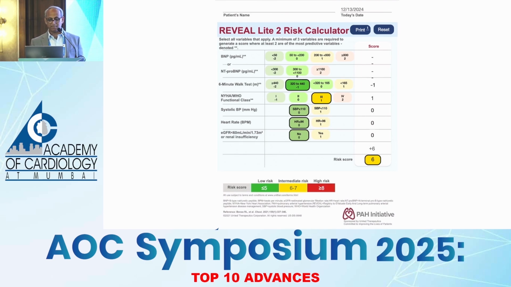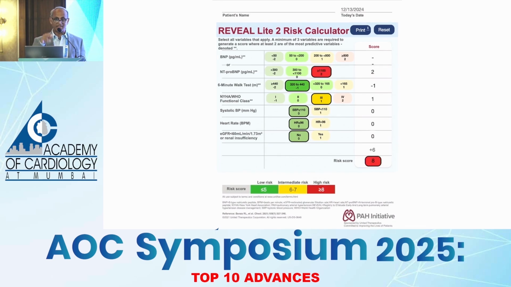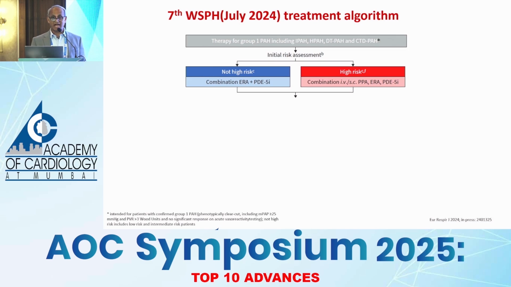We've used 6 parameters and come to a risk score of 6, which means it falls into the intermediate risk, not the high risk. But you do NT-proBNP, and you find the NT-proBNP was somewhere around 1300. So more than 1100, another 2 points added, he becomes a high risk patient. At once, whether your patient is high risk or low risk.